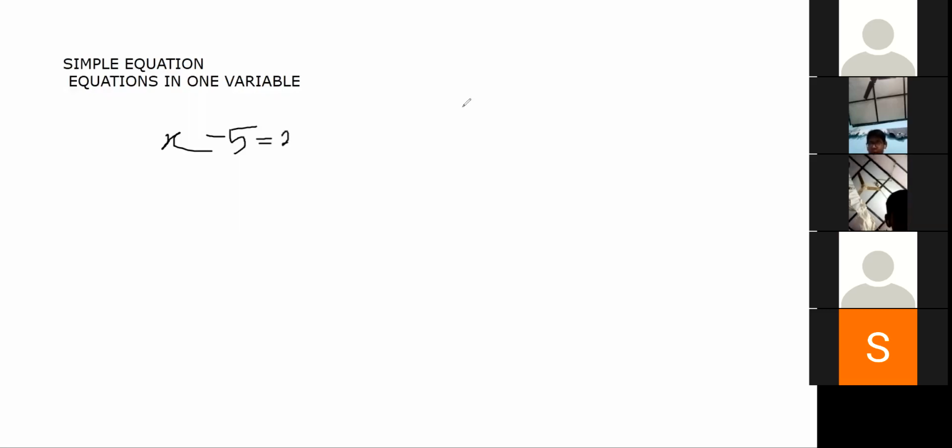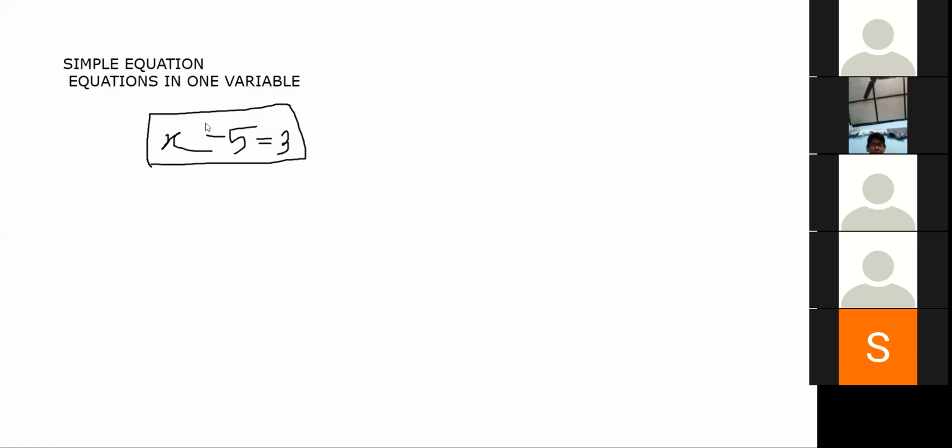Okay, this is a simple equation. See the box part. A simple equation should have one equal to sign and one variable. Only then can it be called a simple equation in variable x. Understood, everyone?